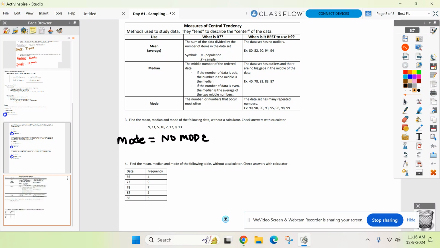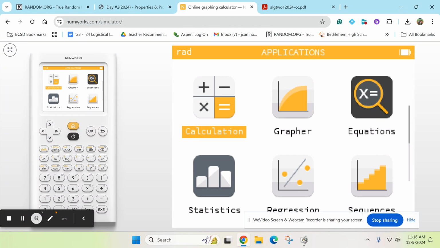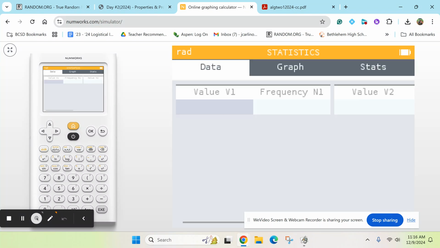How do I use my calculator to find the mean and the median? Here we go, kids. Grab your calculator, turn that bad boy on, and you'll see you go to the home screen. What's right below calculations? Statistics. Oh, the unit we're on. Look at that. So we go to statistics, and up will pop a table for you to fill in. Everyone see my numbers that I have given you there?